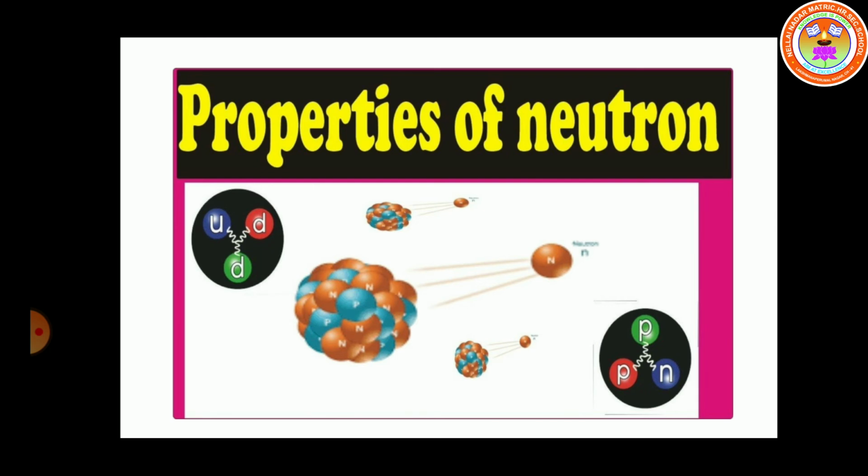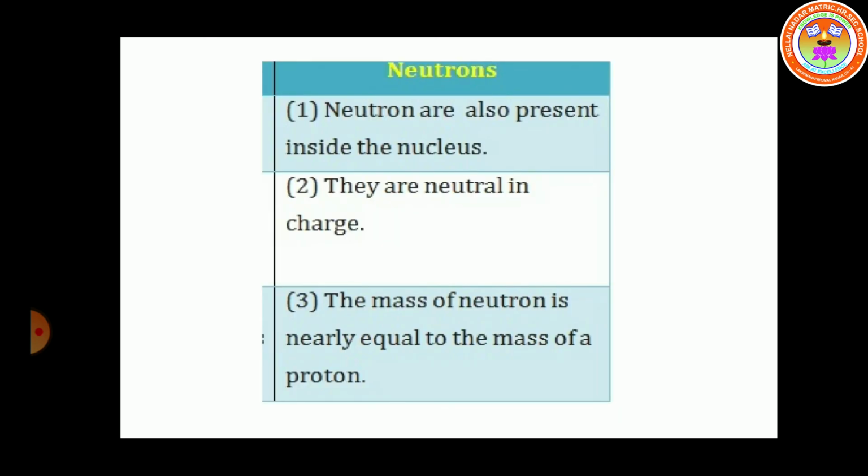Okay students, now we see some important properties of the neutron. Already we know the neutron is a neutral particle. The neutron is present inside the nucleus and is neutral in charge. The mass of the neutron is nearly equal to the mass of a proton. Children, what are the properties of the neutron? The neutron is present in the nucleus, it is a neutral particle, and its mass is nearly equal to the mass of a proton.